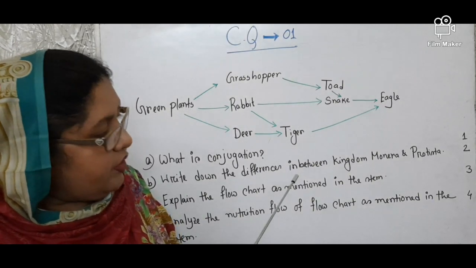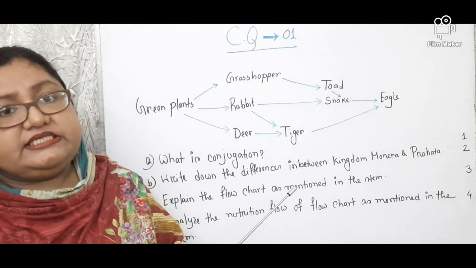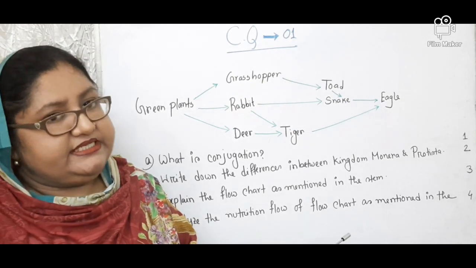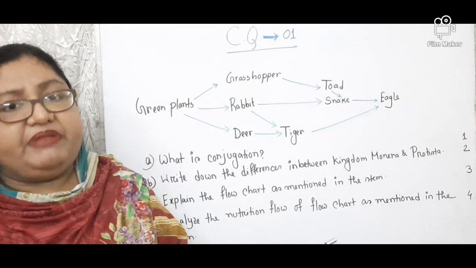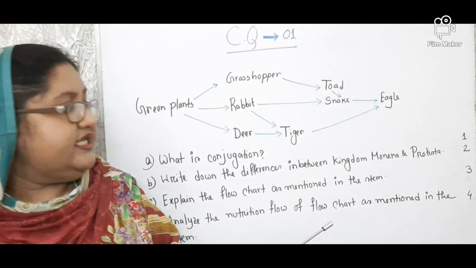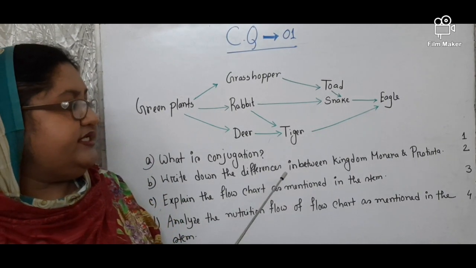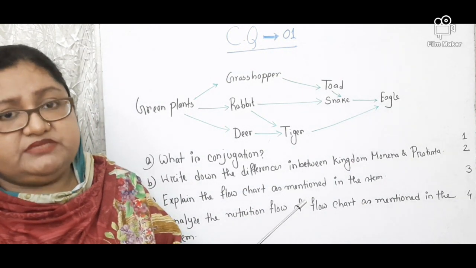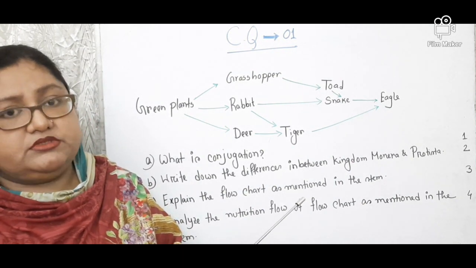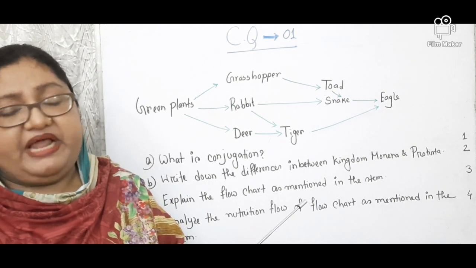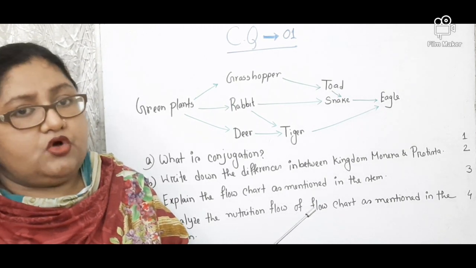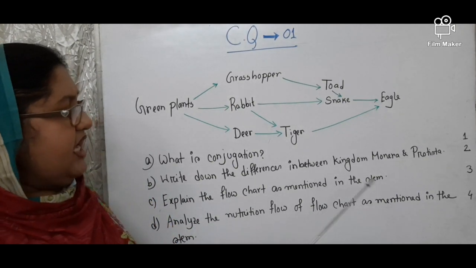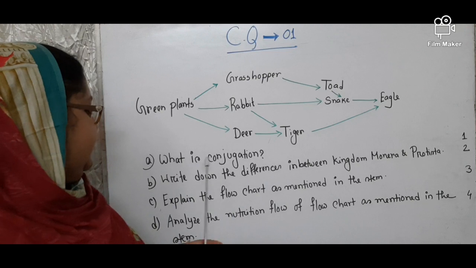In case of Monera, only the ribosome is present, but other cell organelles remain absent, such as mitochondria, plastid, and Golgi bodies. But in case of kingdom Protista, all the cytoplasmic cell organelles along with ribosome, that is mitochondria, chloroplast and Golgi bodies, all remain present. So these are the differences between kingdom Monera and kingdom Protista. Next,